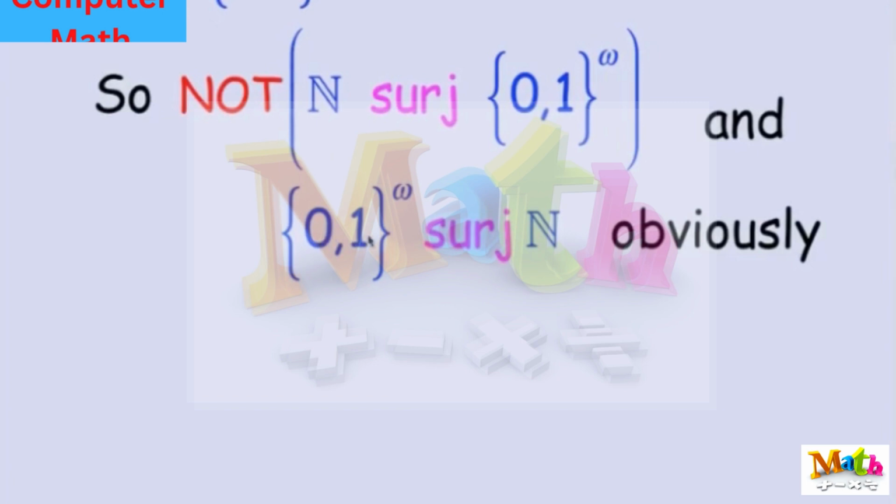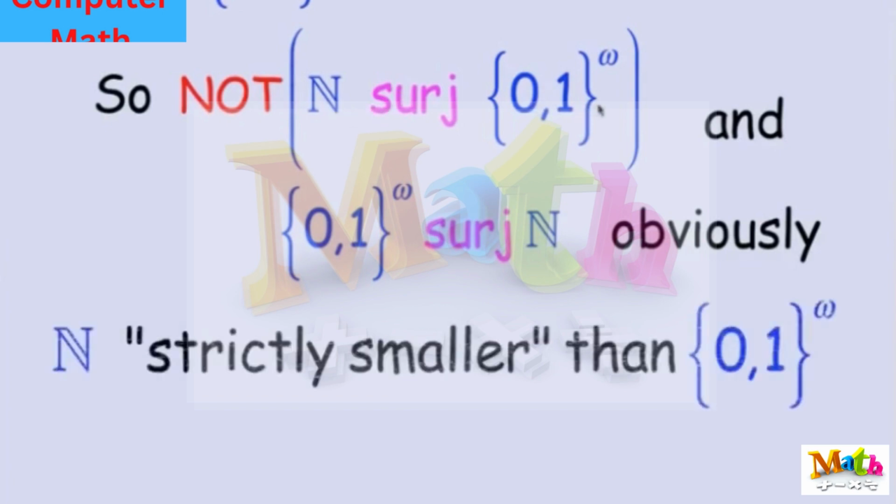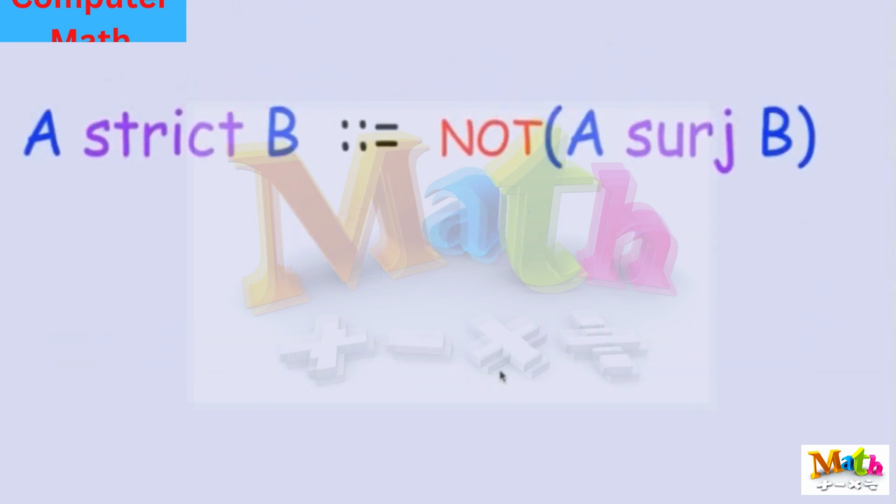Okay, so if we remember our intuition, surjection is read as greater than or equal to. So this tells us that the infinite binary sequences are at least as large a set as the non-negative integers, and the converse is not true. The non-negative integers are not at least as large as the infinite binary sequences, so we can really say that the non-negative integers are strictly smaller than the set of infinite binary sequences. Now, strictly smaller is in quotes, because again, we don't know exactly what the size of infinite sets is. All we're really doing is talking about properties of injections, bijections, surjections.